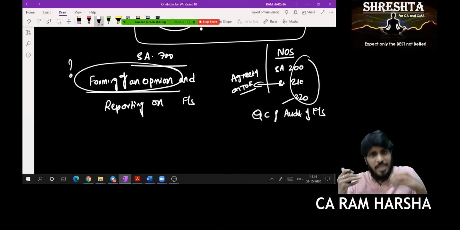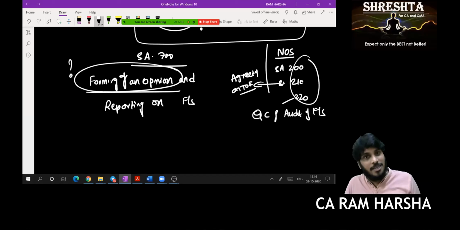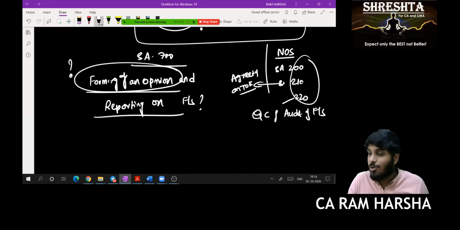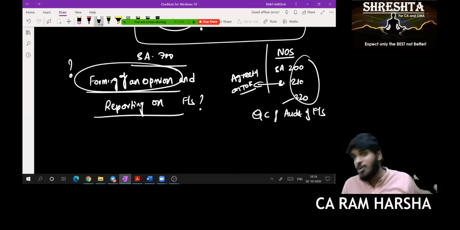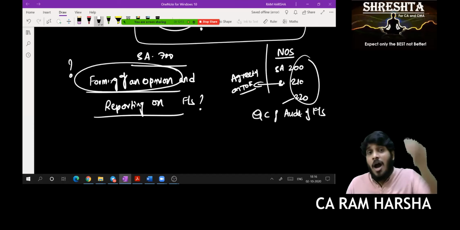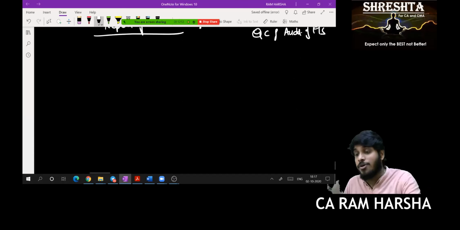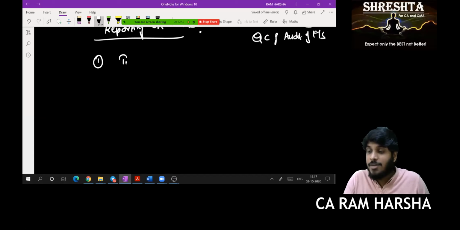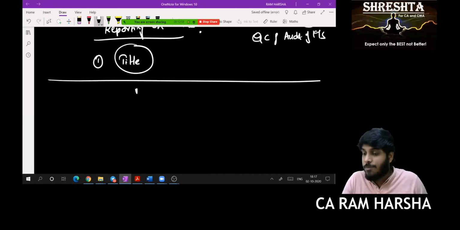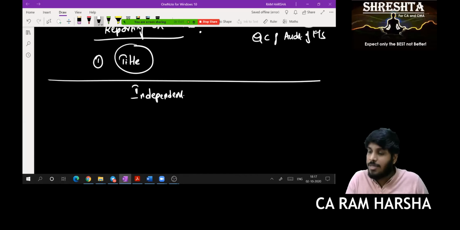First, I must feel that. How to form this opinion and how to report? Through audit report. How do you prepare an audit report? First thing that I will use in audit report is the title. The title of the audit report should be with a heading called Independent Auditor's Report. The heading of the audit report should be very clear. This is a title.